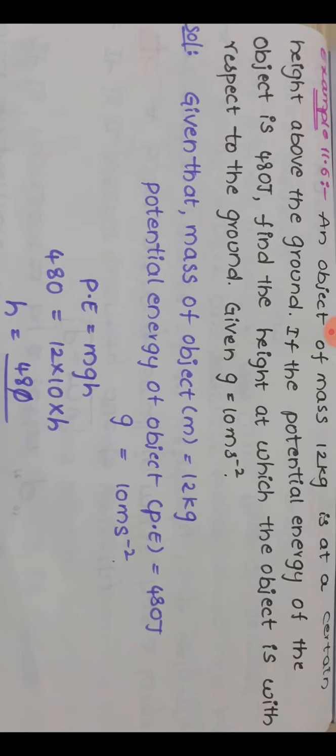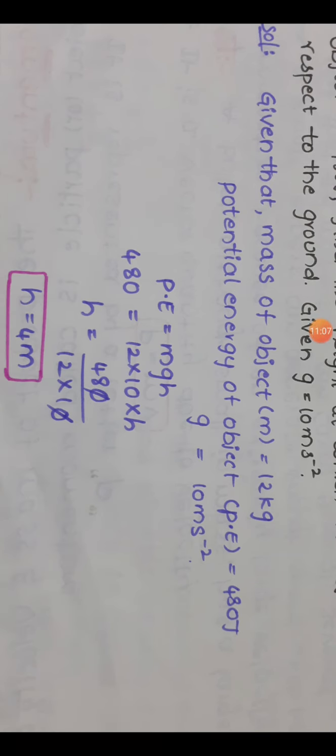So given that mass of the object 12 kg, potential energy of the object P equal to 480 joule, g equal to 10 meter second square. So potential energy mgh. So potential energy value 480 equal to 12 into g value, already given in the question, 10. Height we don't know, so find the h value. So h equal to 480 by 12 into 10. 0 and 0 will cancel. 48 by 12, h equal to 4 meters.